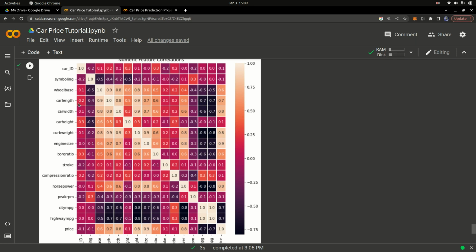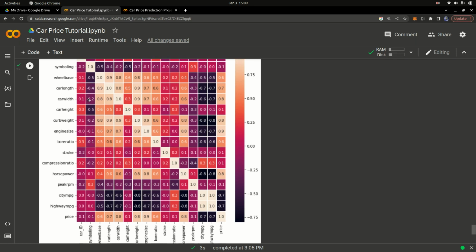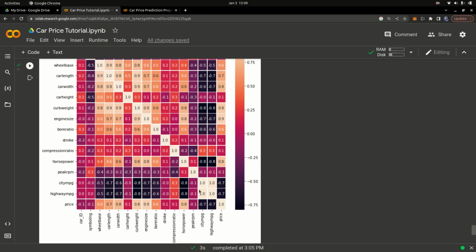For example, let's see a very strong correlation. The correlation between the bore ratio and the price of the car is 60%. You can trace the bore ratio across to the side and then down to the price, and you can see it's 0.6, or 60%. The correlation between the horsepower and the price of the car is 80%. So there's a strong relation: the more powerful the horsepower is, the more expensive the car is. That's basically how you can interpret this correlation matrix.